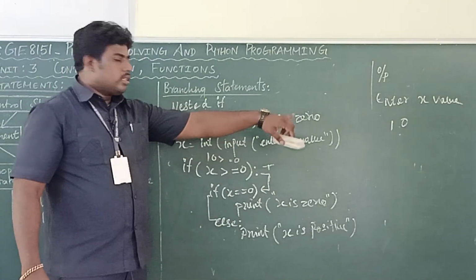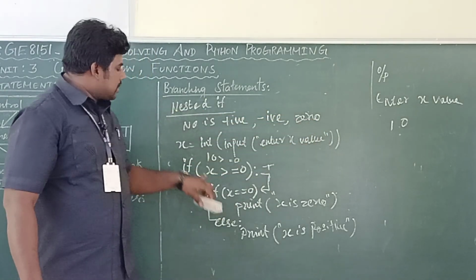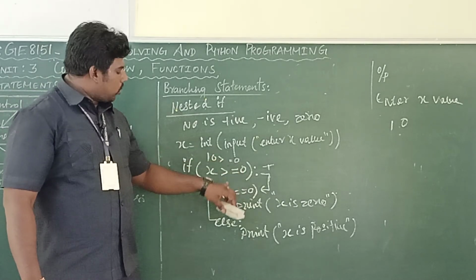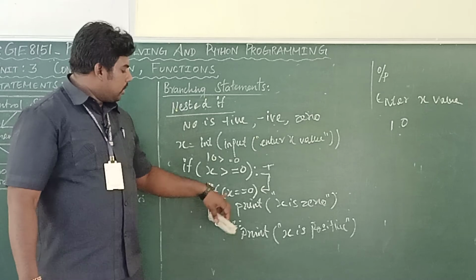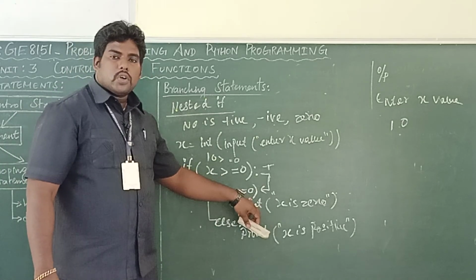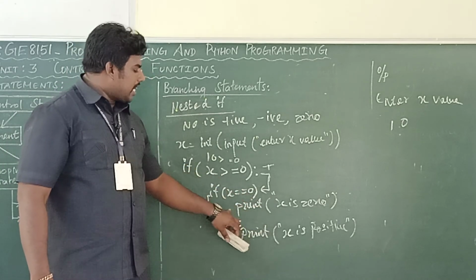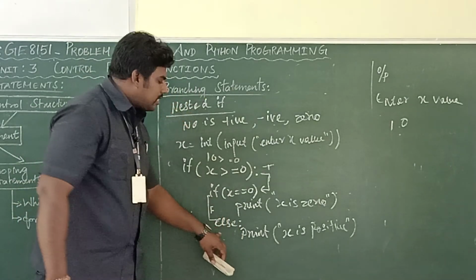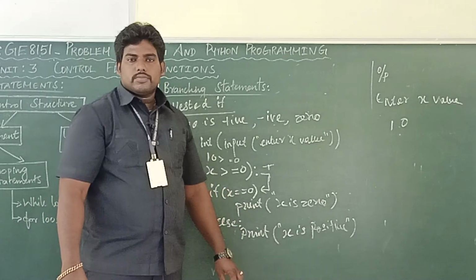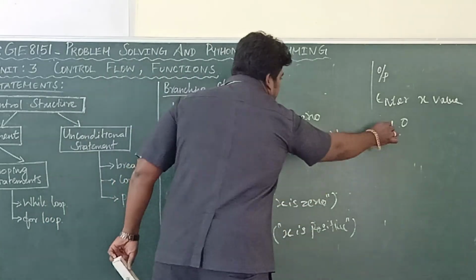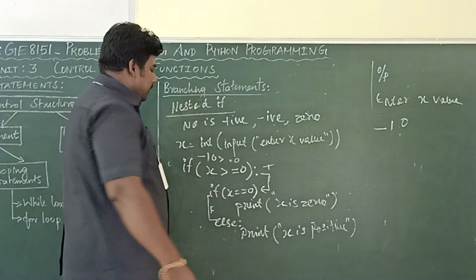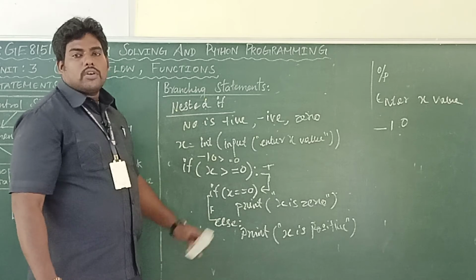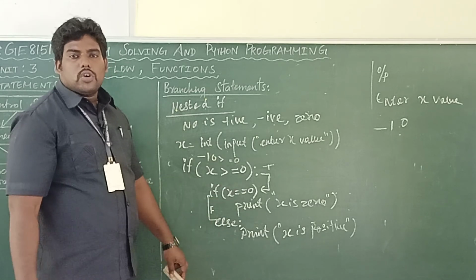So think your input is now 10. 10 greater than or equal to 0, condition true. So it will come here. x equal to 0, but the condition is false, so this statement cannot be executed. It will come to the else and print positive. Suppose my input is minus 10. Minus 10 greater than or equal to 0, condition false. Where will it go?